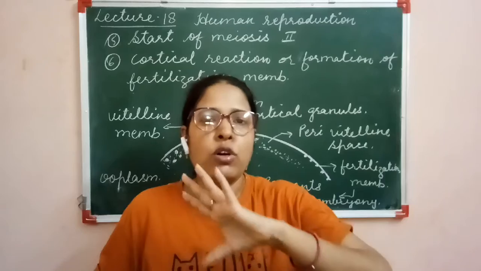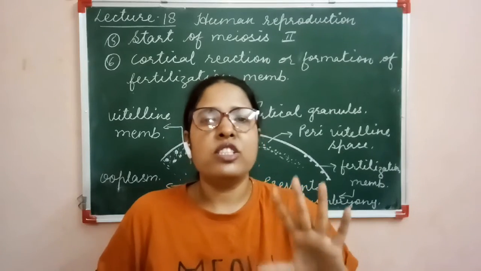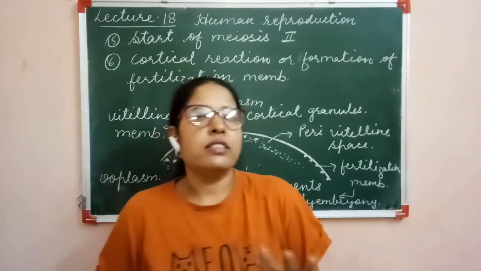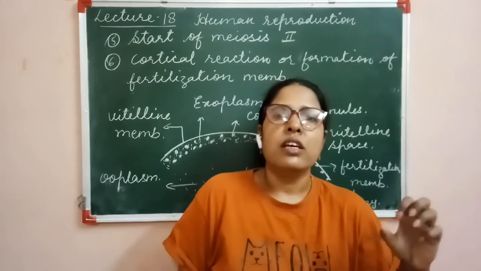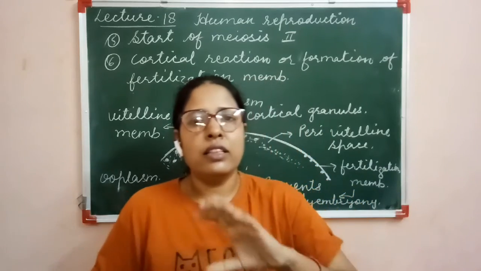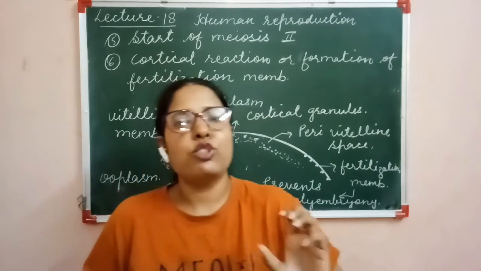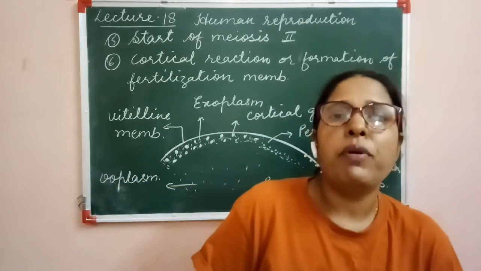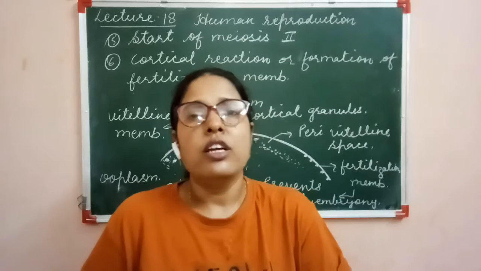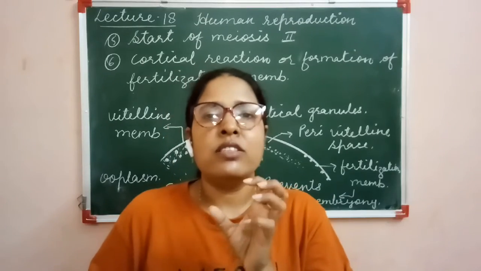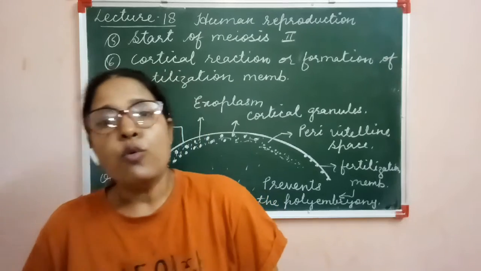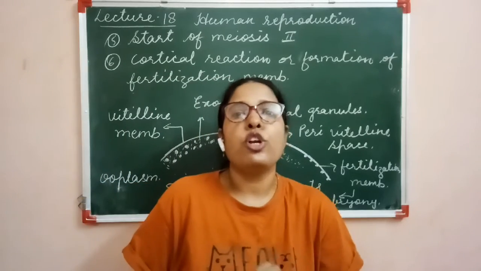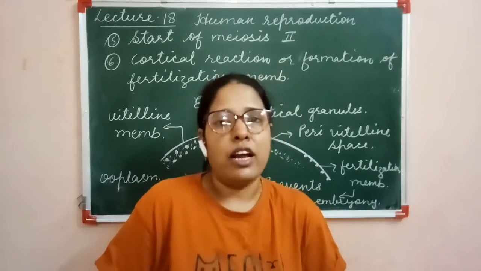Not more than one sperm enters inside the egg, and when one sperm enters, the fertilization membrane is formed and prevents polyembryony. These are the changes that take place in the structure of the egg when the sperm touches the membrane of the egg.